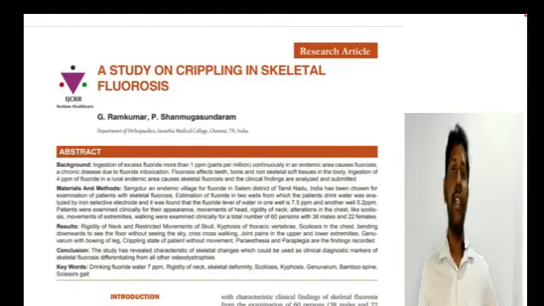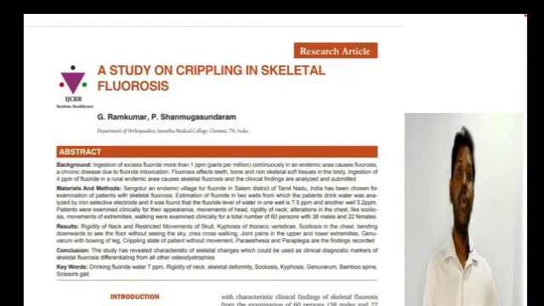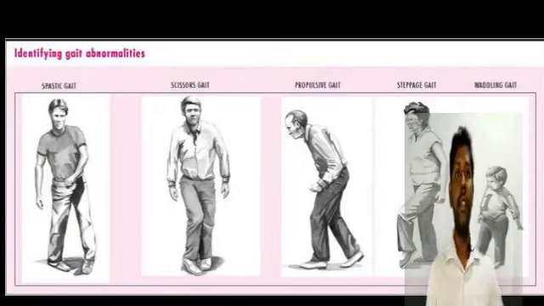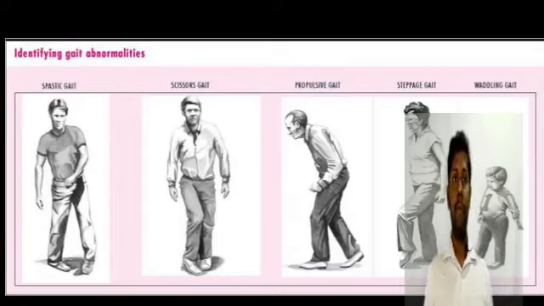So scissors gait is of importance from the dental point of view due to skeletal fluorosis. There are also other types like Trendelenburg, propulsive, and even hemiplegic. So this covers gait.